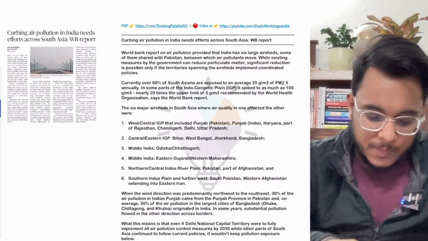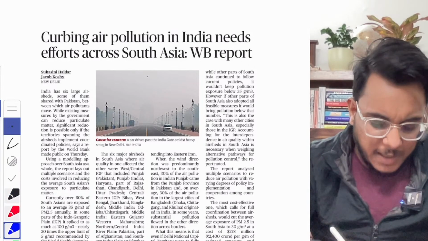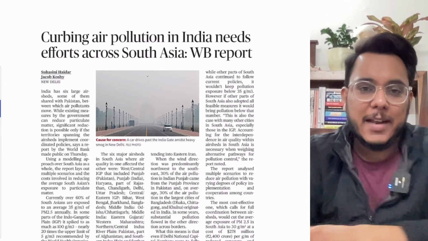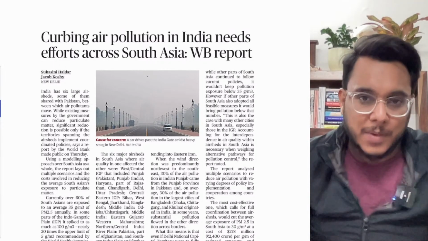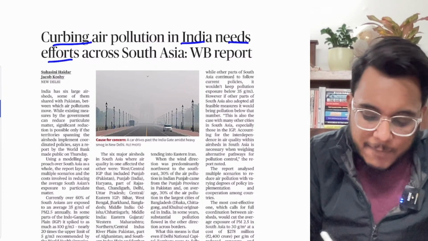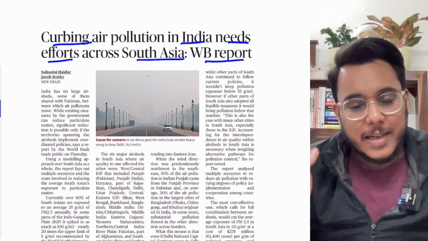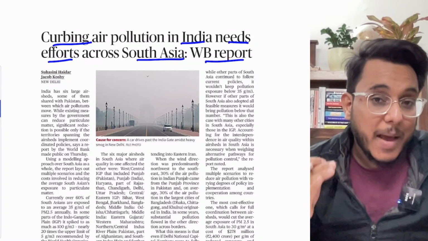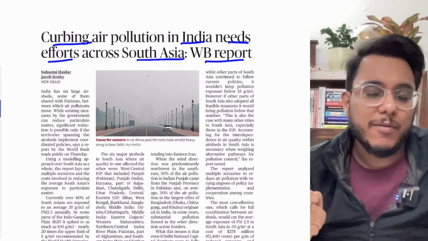Okay, moving on. Now, this is a very important article, and actually a very different viewpoint has been given in this article. First of all, let's read the heading of the article and then we'll go through the findings of the article. The article reads, curbing air pollution in India needs efforts across South Asia, World Bank report. So recently, a World Bank report on air pollution has been released, and it has given some very interesting findings.